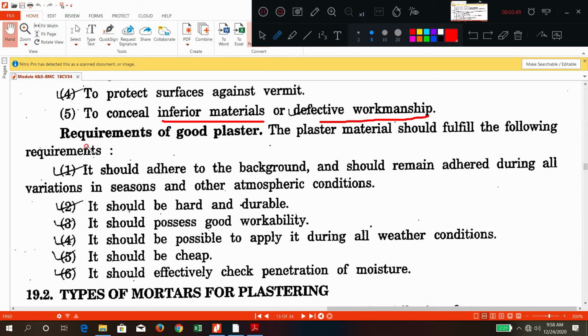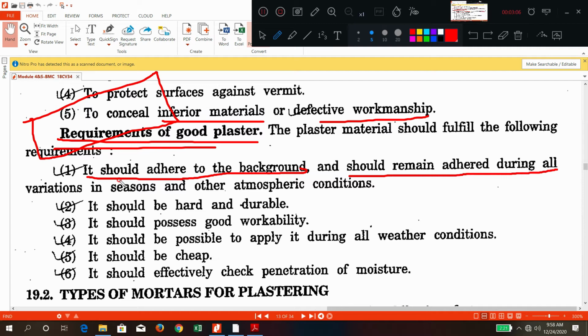Okay, now what are the requirements of good plaster? So this is also very important from your exam point of view. It should adhere to the background, whatever the wall you are applying, so it should adhere to that background and should remain adhered during all variations in seasons and in all atmospheric conditions. Means what? During summer, rainy season, winter, in all conditions it should stick to that surface.